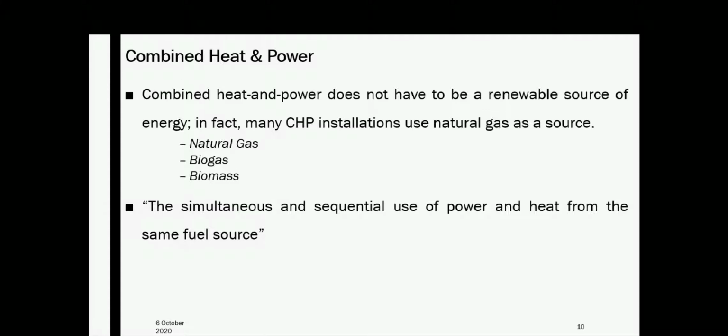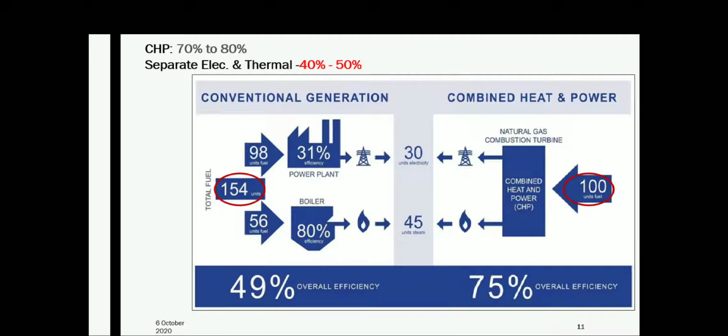Use of CHP plants has been found to lead to a 35% reduction in primary energy use as compared to conventional power generation. Here you can see one diagram of conventional generation and combined heat and power generation. You can see that in a conventional generation, the boiler and the power plant are separate, and these two require their own fuel input, and based upon this